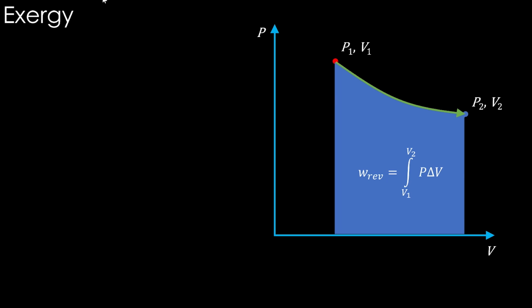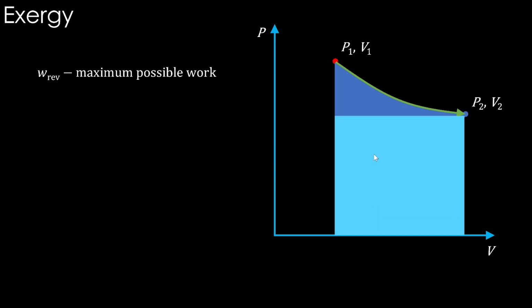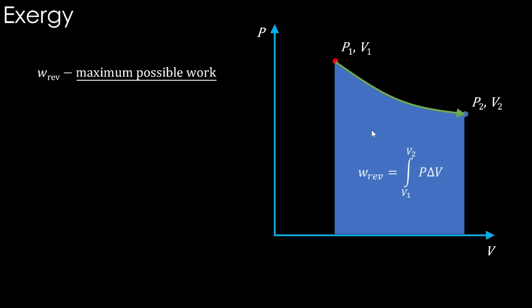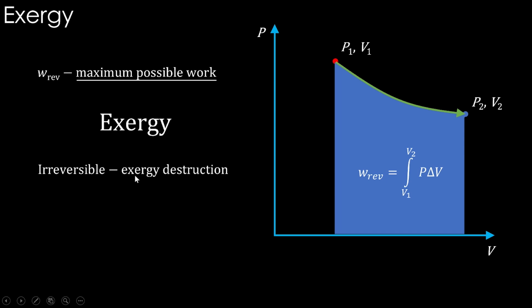A related idea is called exergy. Exergy is nothing but the maximum possible work from a system, which is the work done in the reversible process. If a process is done reversibly, the system can give out maximum possible work, and this much work is only possible if we do it in the reversible way. Therefore, this maximum possible work has a special name called exergy. In the irreversible process, exergy destruction happens, meaning the maximum possible work is not obtained. There will be some destruction in that.